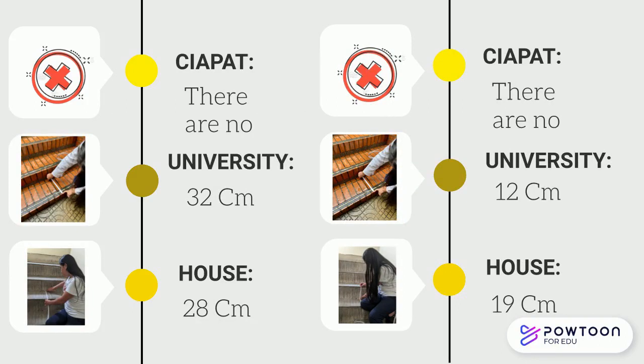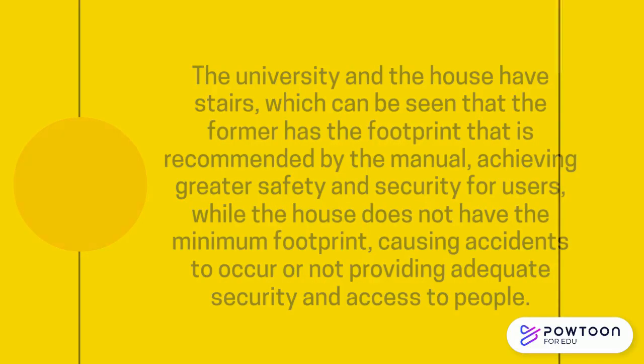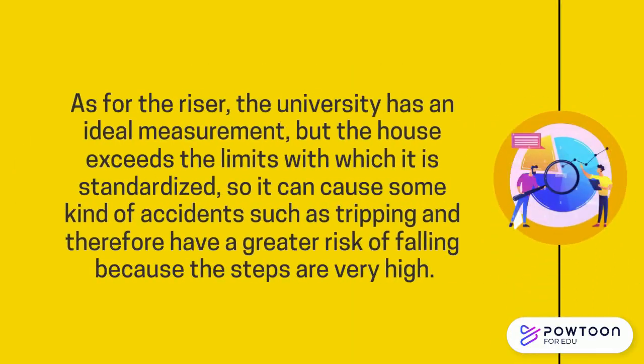House, 19. The university and the house have stairs, of which it can be seen that the former has the footprint that is recommended by the manual, achieving greater safety and security for users, while the house does not have the minimum footprint, causing accidents to occur or not providing adequate security and access to people. As for the riser, the university has an ideal measurement, but the house exceeds the limits with which it is standardized, so it can cause some kind of accident such as tripping and therefore have a greater risk of falling because the steps are very high.